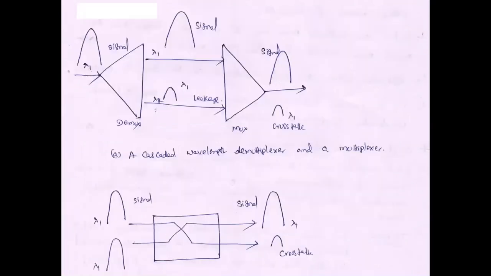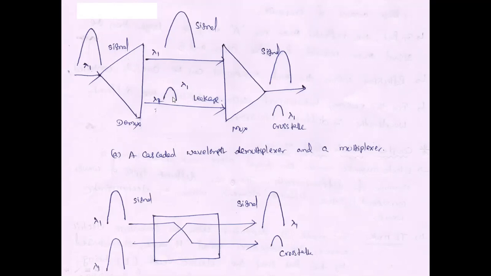See this figure about intra-channel crosstalk. It shows a cascade structure of a demultiplexer and a multiplexer. Here the demux is 1:2 and the mux is 2:1. In the demultiplexer, both the original signal and the noise signal have the same wavelength, lambda 1. This is transmitted through the demultiplexer, and we get lambda 1 at the output.